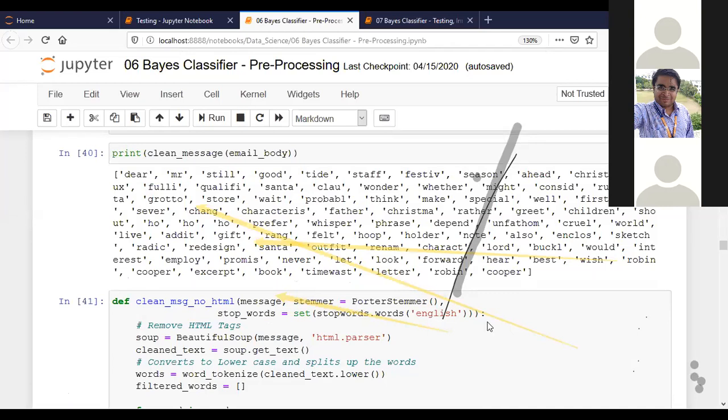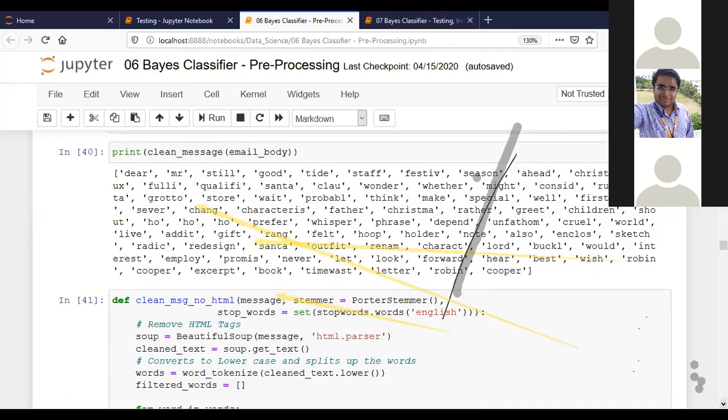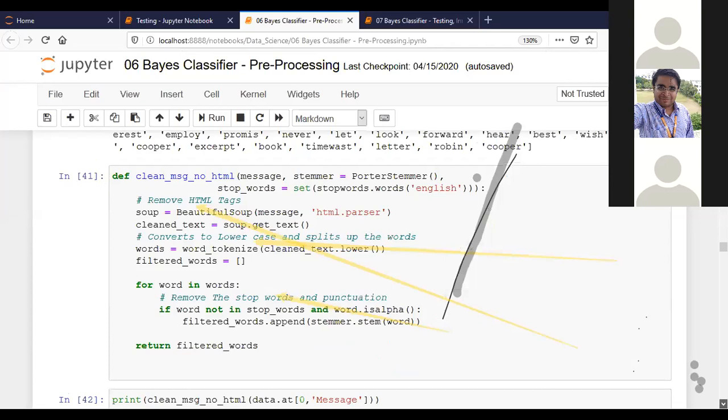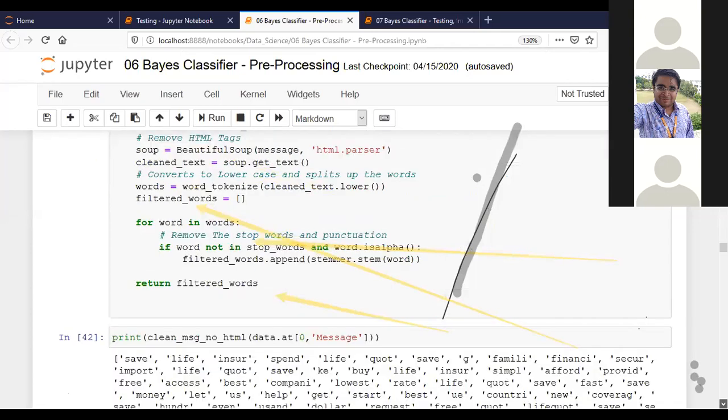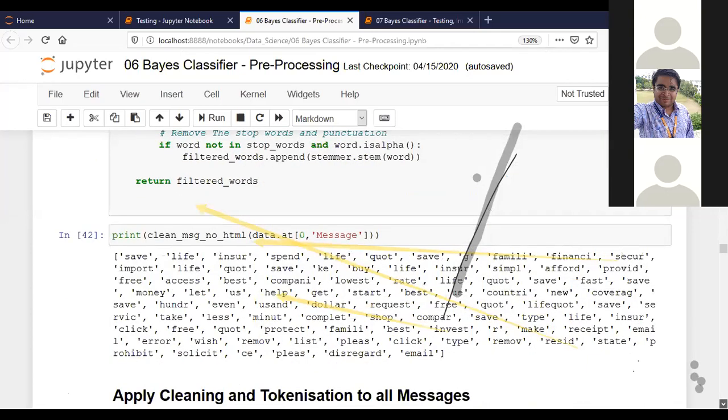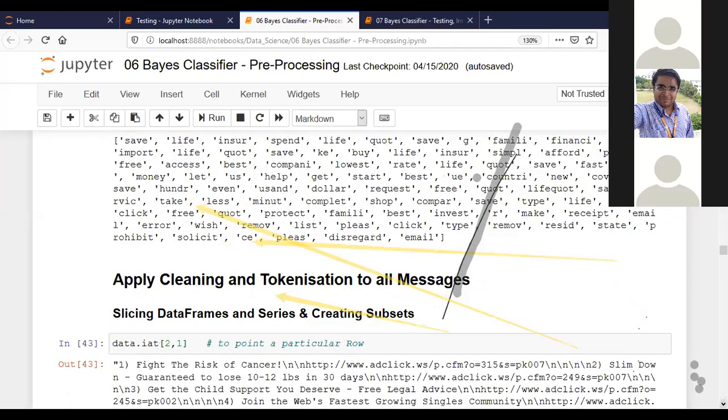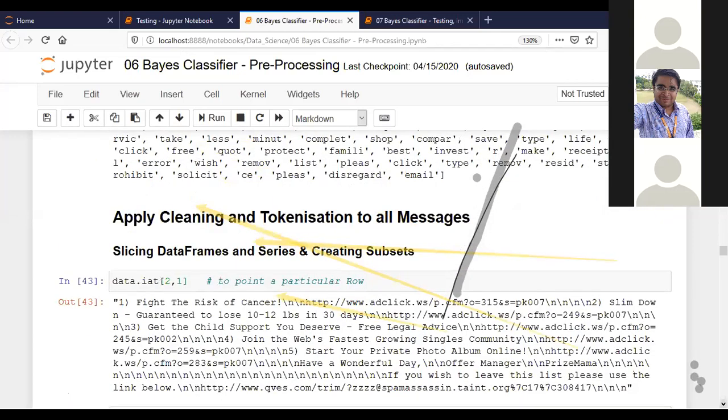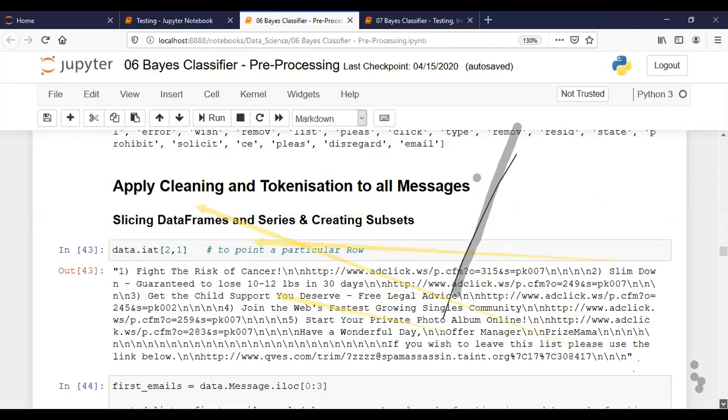So after cleaning all these things, what I was saying is this is all the feature extraction process, or we say pre-processing of data, through which we clean the data.